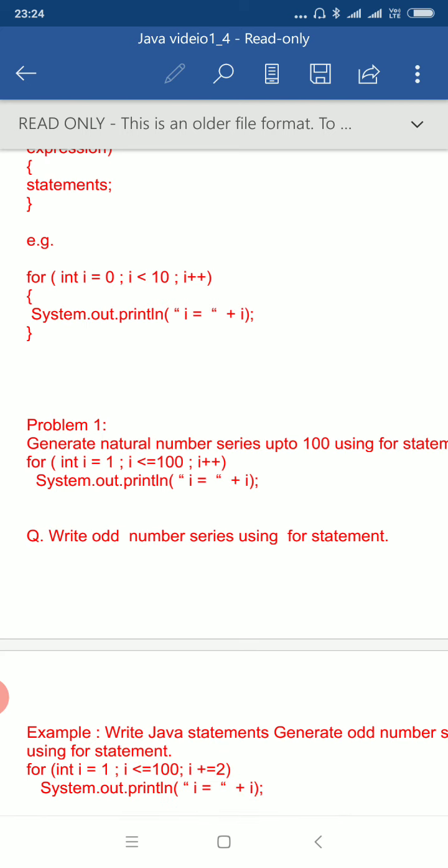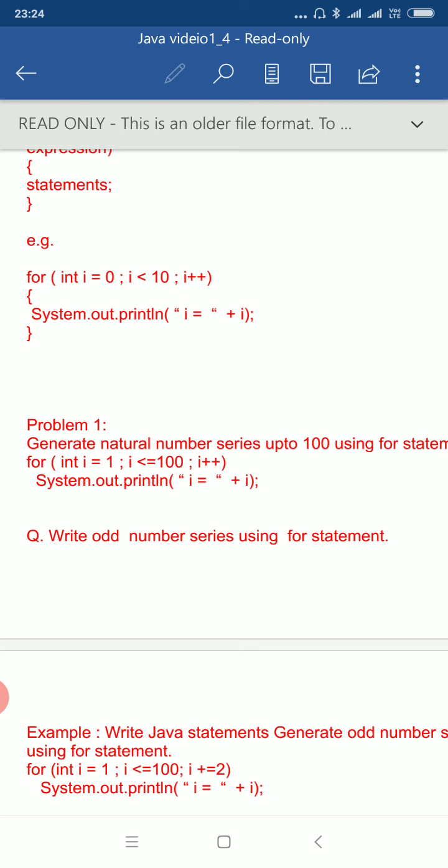Let me explain this for statement a little bit more, and how it is executed. Initially the value of i is 0, and 0 less than 10 is tested. It is true, so it displays the value of i through System.out.println, that is i equal to 0. Then due to i++, the value of i is increased by 1. Remember, initialization is done once only. Then 1 less than 10 is tested, which is true, and the next time it displays i equal to 1.